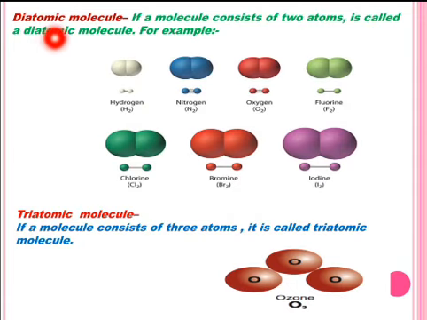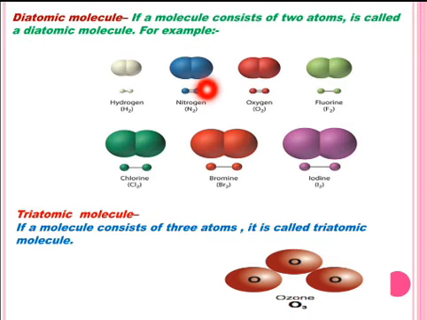Now see diatomic molecule. Di means two, the molecule of element that consists of two atoms. For example, a molecule of hydrogen is made from two atoms of hydrogen. Its atomicity is 2 and it is represented as H2.